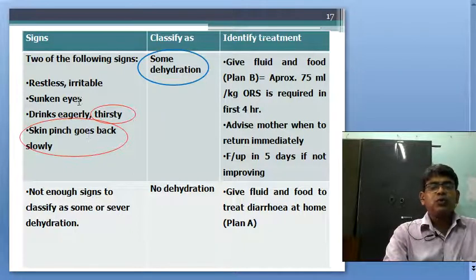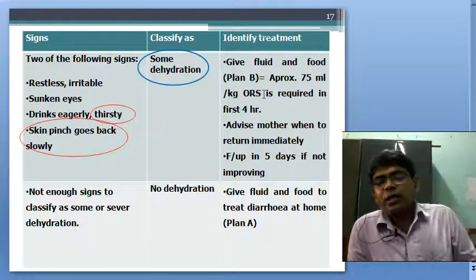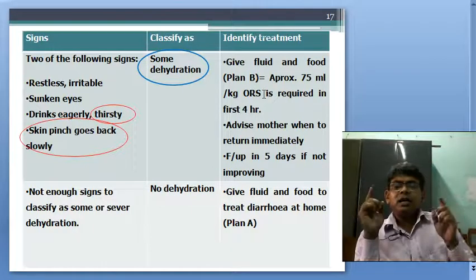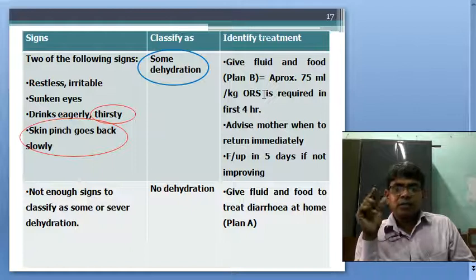So two of these signs are there, and we classify it as some dehydration, and treatment is fluid and food, plan B.